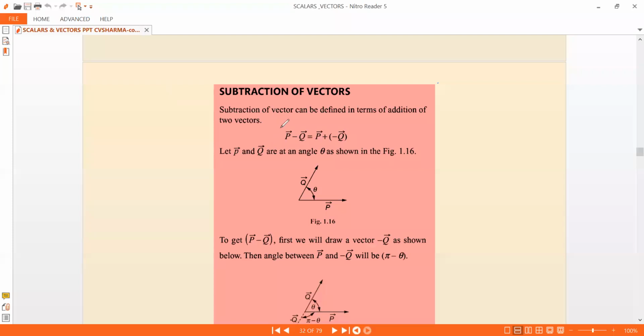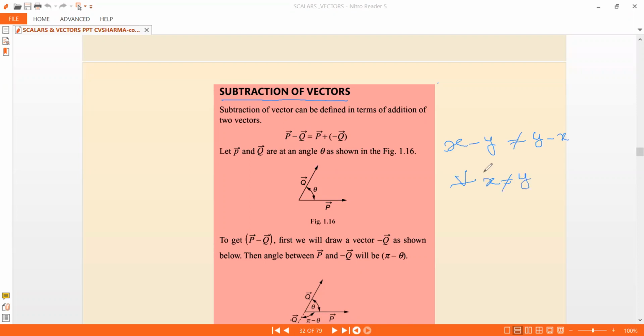The next one is the subtraction of vectors. So the earlier part I'm leaving to you, and next is the subtraction of vectors. Subtraction of vectors, you know, for numbers, x minus y is not equal to y minus x, for all x not equal to y.